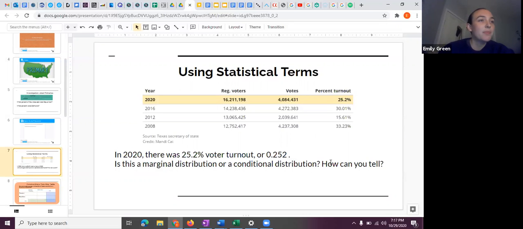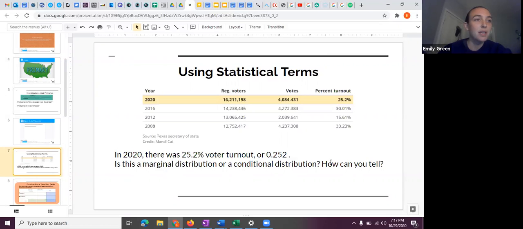Okay, time's up. I see several people that answered conditional and others who wrote marginal. So we want to discuss now, how did you decide? Can somebody who thinks that 0.252 is conditional, please explain to the class?